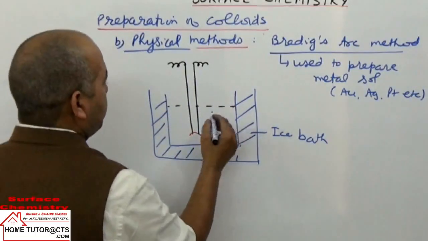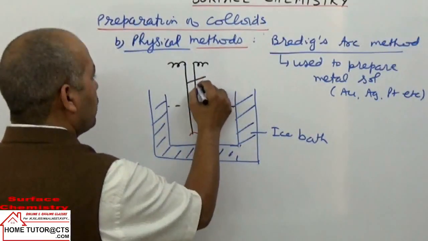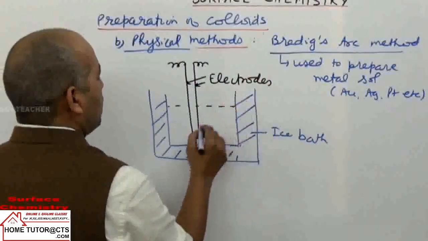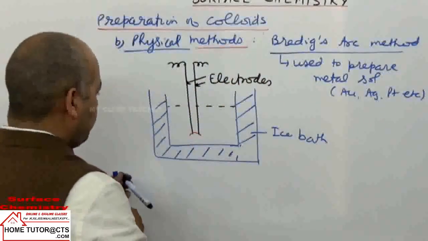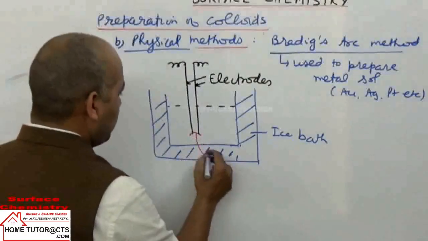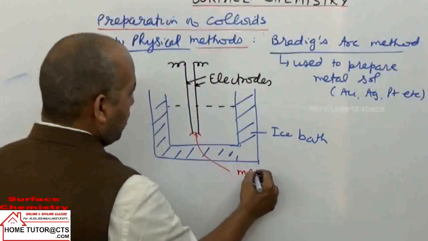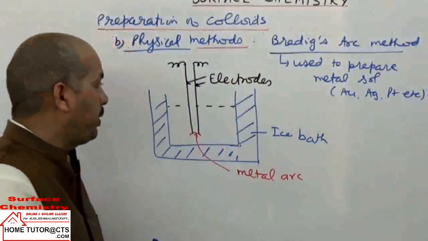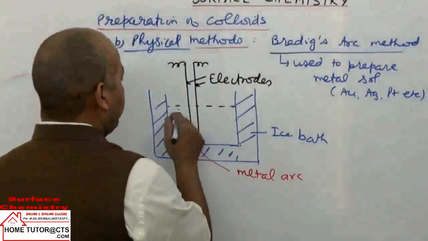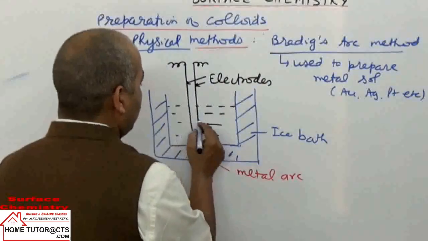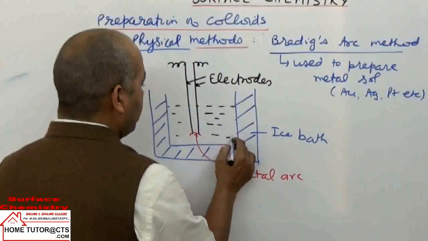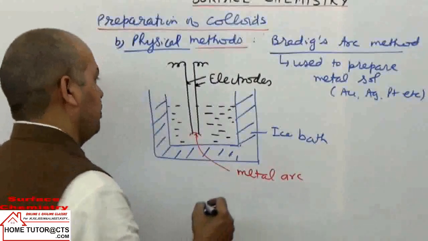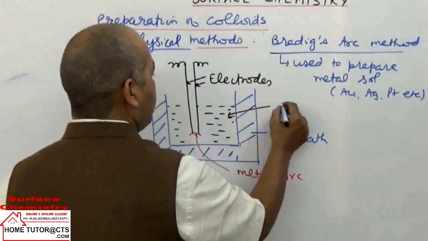It is water, and we are using electrodes. It is a metal arc of the metal for which the sol is required to be prepared. Surrounding we have ice-cold water.